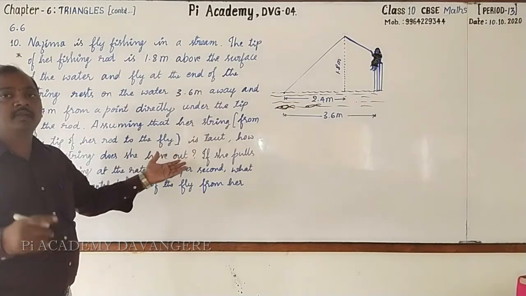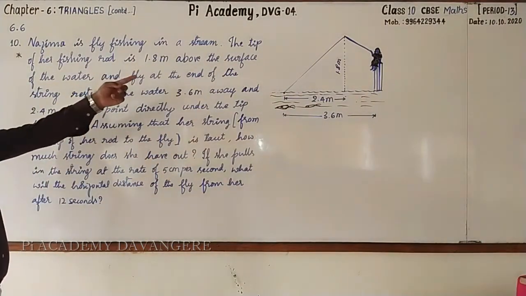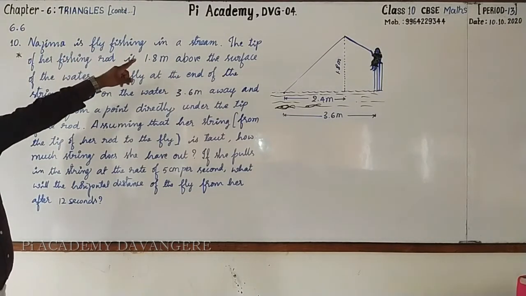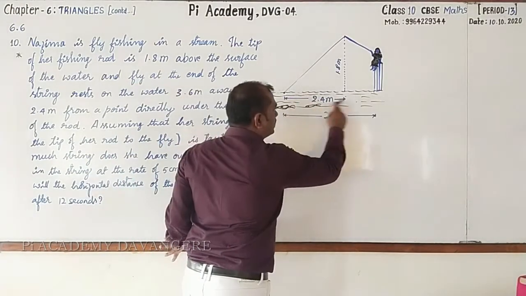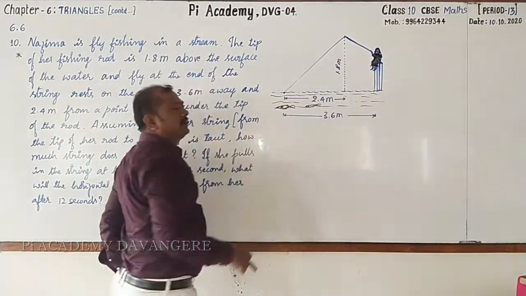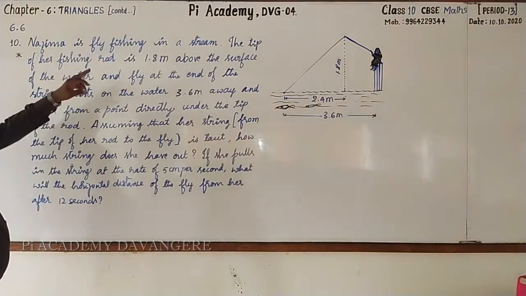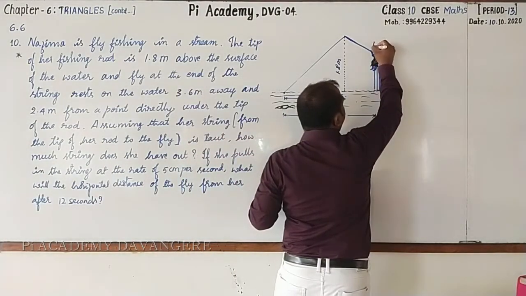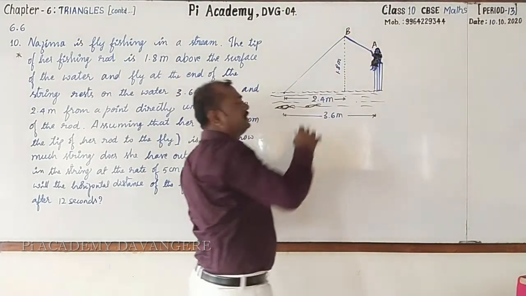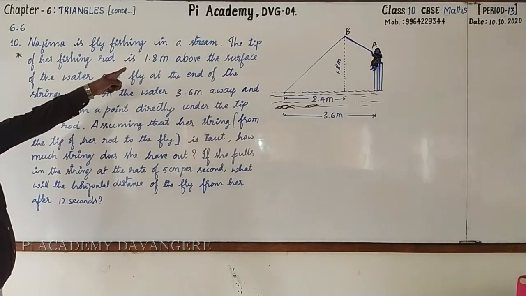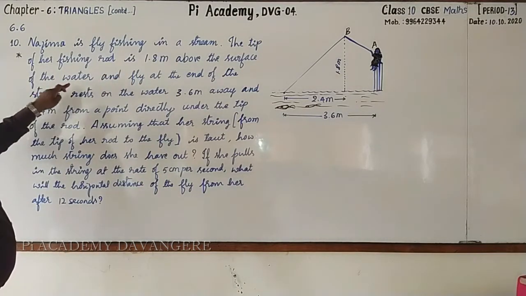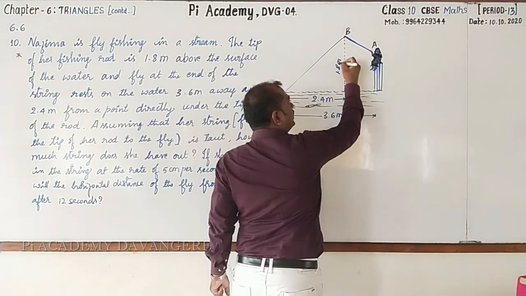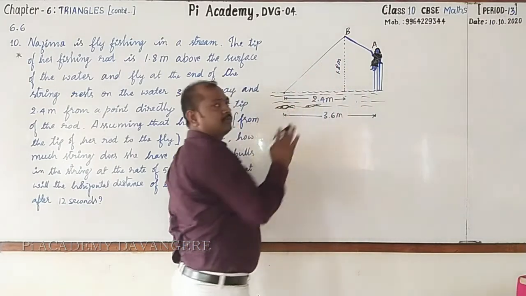Is it not simple? Definitely. Once we shall go through this. Observe it. Here, Nazima is fly fishing in a stream. See that? Here, the running water is there, and in that, Nazima is fly fishing. The tip of a fishing rod. Which is that fishing rod? Here I am going to name that. This is AB. AB is the fishing rod, which is 1.8 meter above the surface of the water. Which is the tip of the fishing rod? B. This is 1.8 meter above the surface of water.